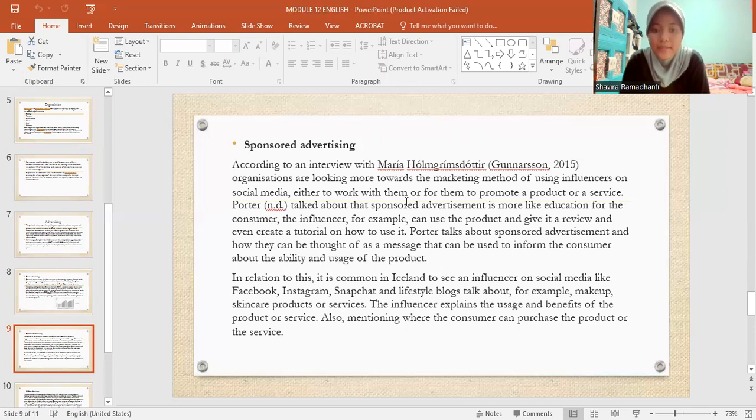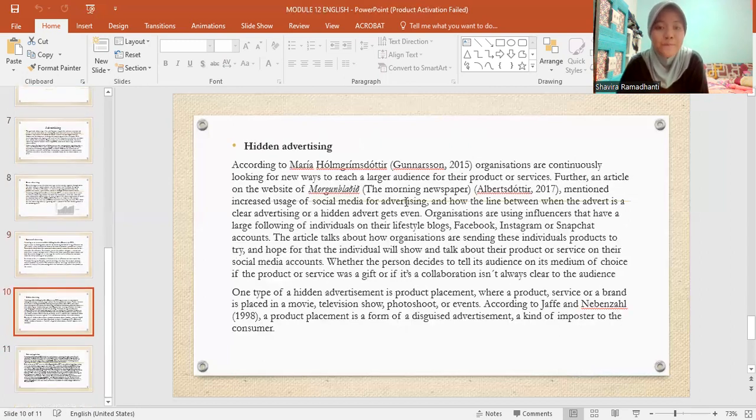In relation to this, it is common in Iceland to see an influencer on social media like Facebook, Instagram, Snapchat, and lifestyle blogs talk about, for example, makeup, skincare products, or services. The influencer explains the use and benefits of the product or service, also mentioning where the consumer can purchase the product or the service.